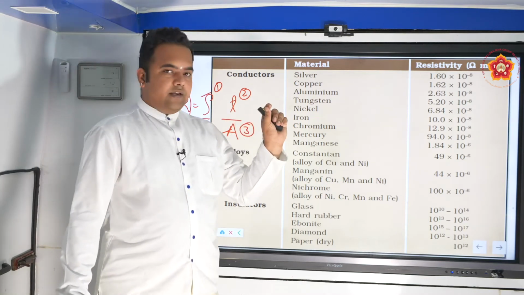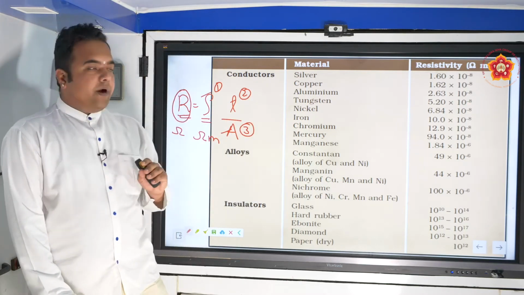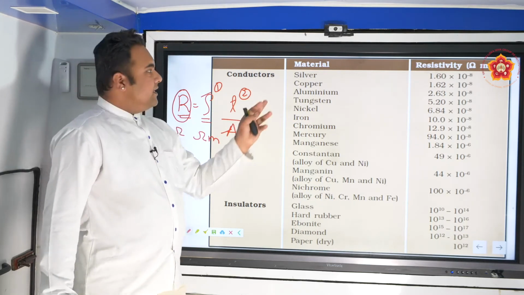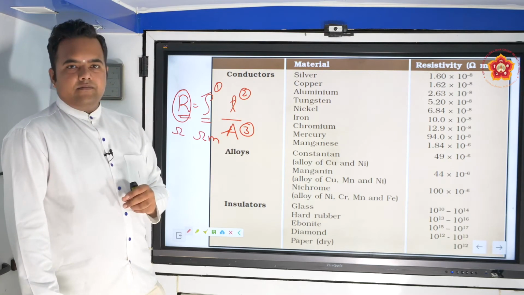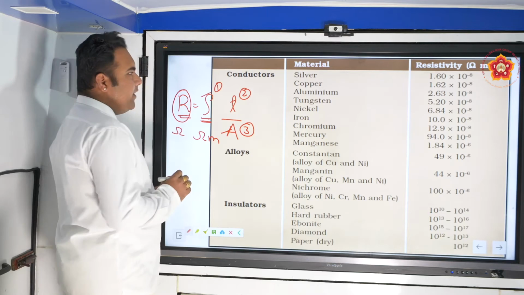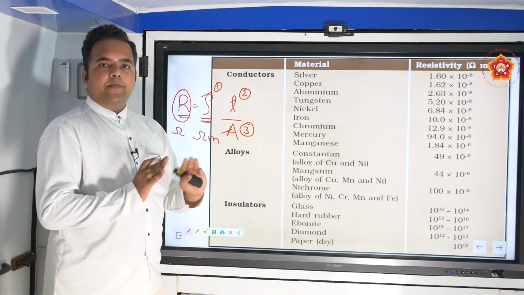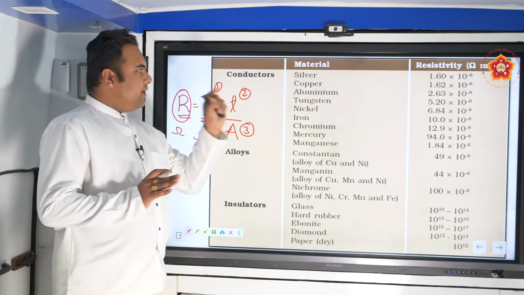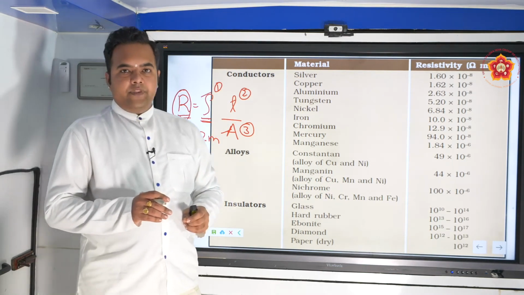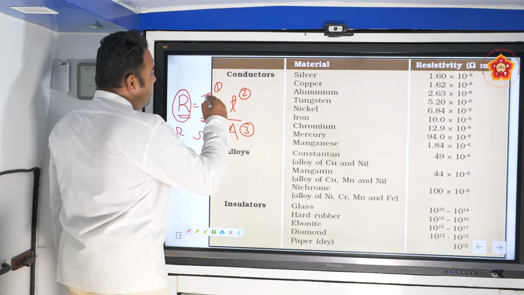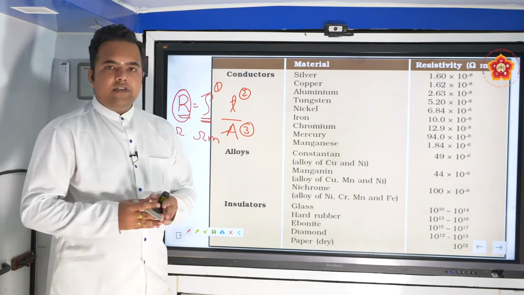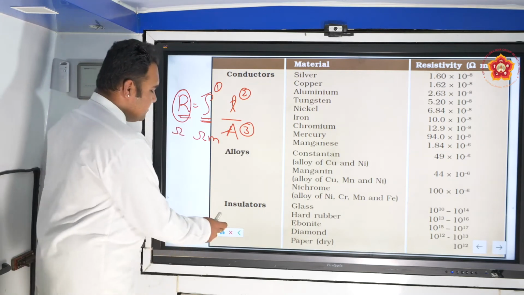But if you take 1 meter of copper wire and 1 kilometer of copper wire, the resistance for both of them differ. So resistivity is only depending on the nature of the material. It does not depend on the dimensions. You take a thicker wire, a thin wire, for all this the resistivity will remain the same. But resistance depends on all these external factors 1, 2, 3 and so on. So these are the three basic factors on which the electrical resistance depends.